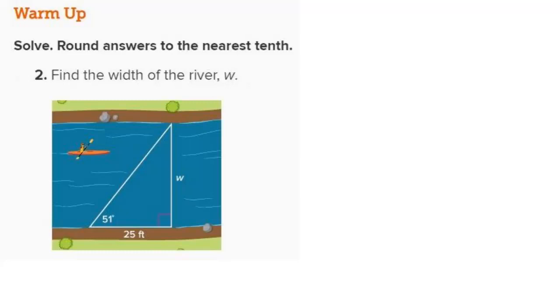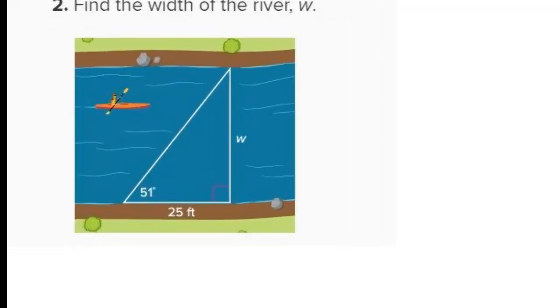All right, so start walking me through this. What's the first thing I need to do to solve this problem? Circle the angle. So we're going to circle the 51-degree angle. This is where we're going to stand to label our sides. And then which side do we label first? Hypotenuse. Where's the hypotenuse in the picture?